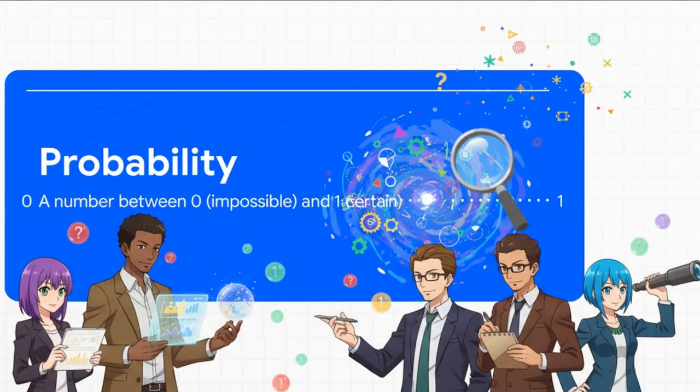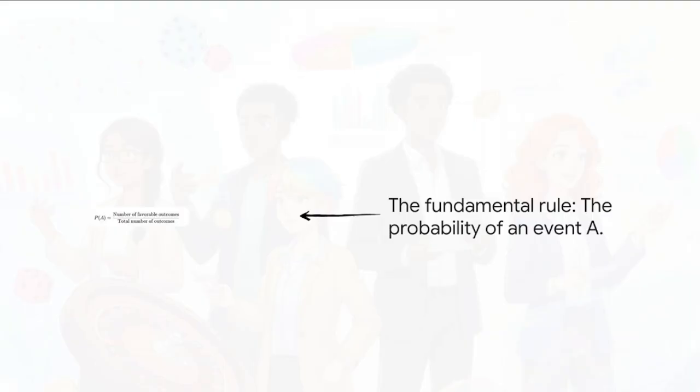So what even is probability? Really, at its heart, it's just a way to put a number on the idea of maybe. Just picture a scale that goes from 0 to 1. 0 means no way, not gonna happen. 1 means, oh yeah, it's a sure thing. All the really cool detective work happens in the space right between those two numbers. And here it is, the first rule in our detective handbook.